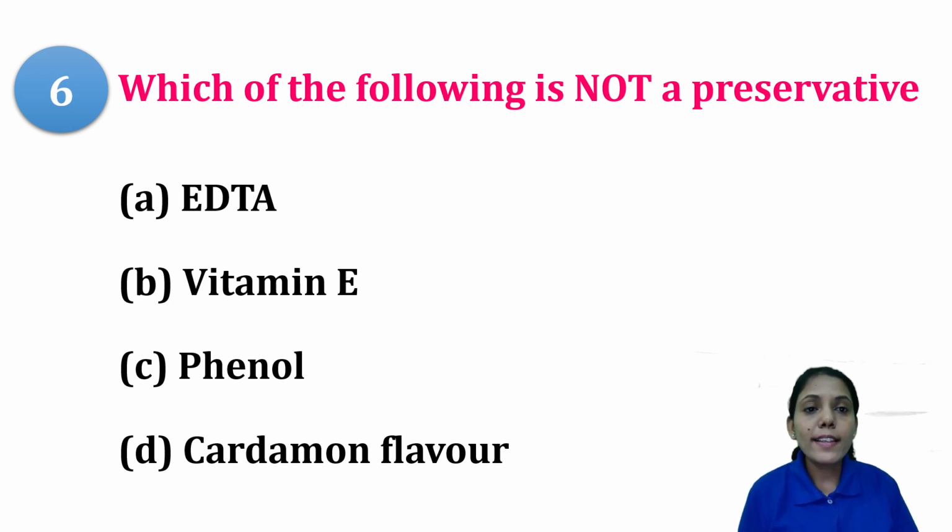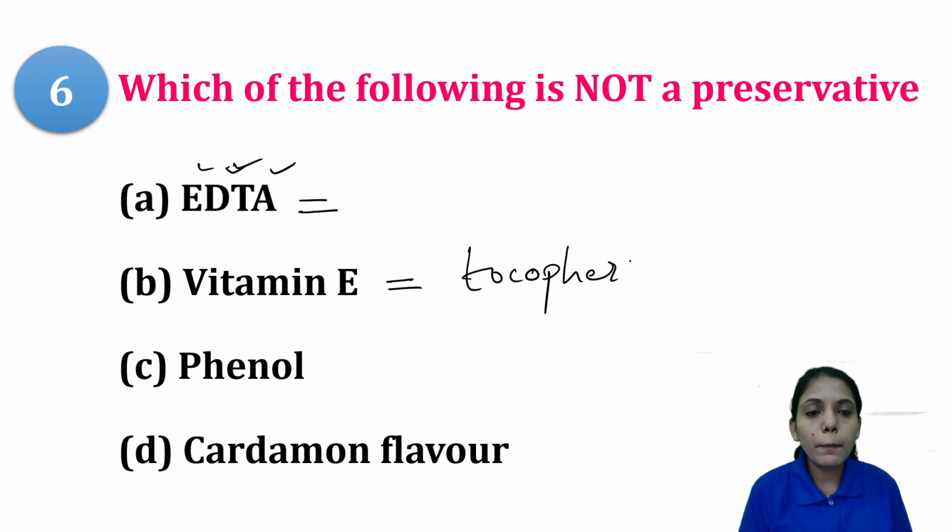Which of the following is not a preservative? Okay, so these options are given. The first one is EDTA, that is ethylene diamine tetraacetic acid. Next is vitamin E, which is also known as tocopherol. Then phenol. And D is cardamom flavor.